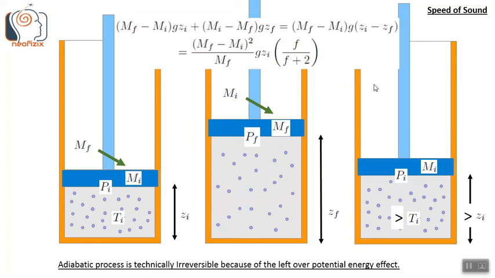When we add these two potential energy terms in the first two steps, we get a term involving (mf minus mi) whole square. So no matter whether mf minus mi is positive or negative, this residual term will be positive. So there will always be this excess potential energy residue left over in the system when we do this in a cyclical manner.